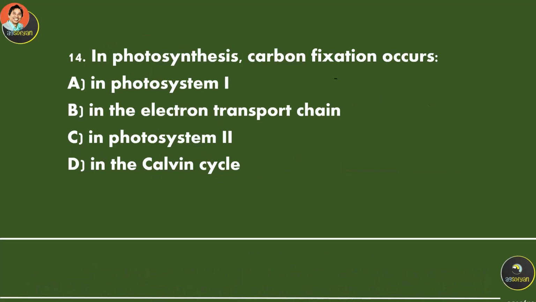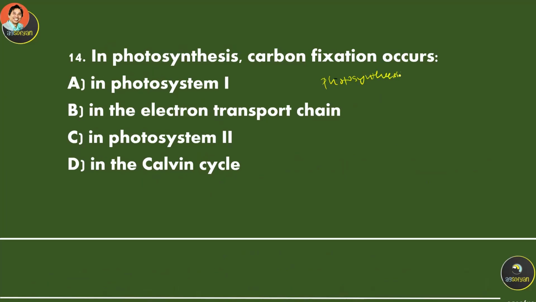In photosynthesis, does carbon fixation occur in photosystem 1, in the electron transport chain, in photosystem 2, or in the Calvin cycle? Again, photosynthesis.